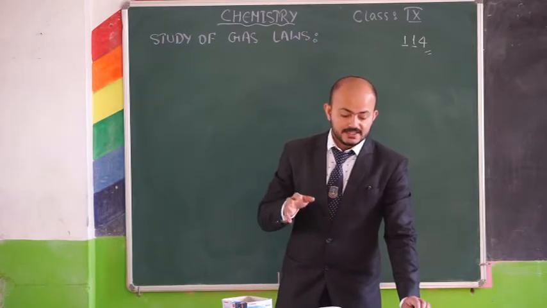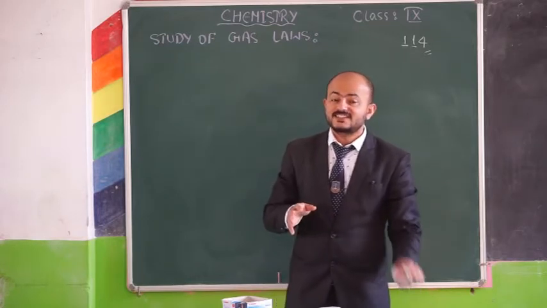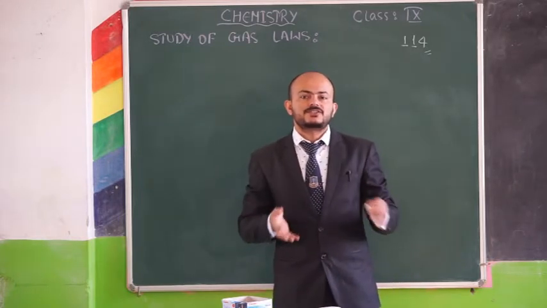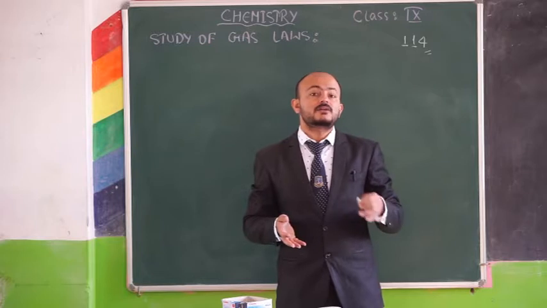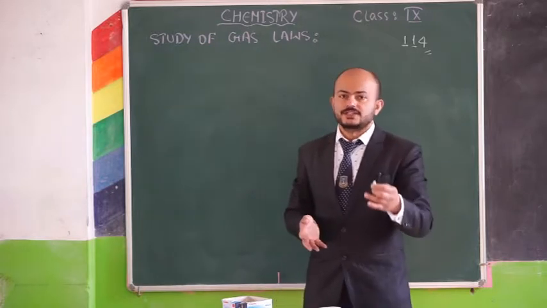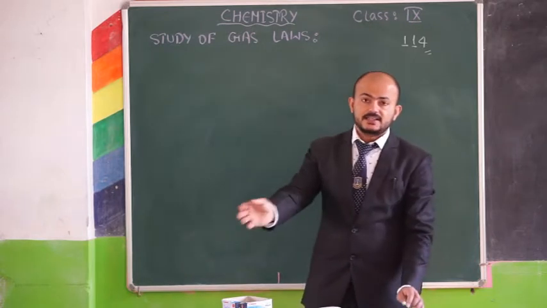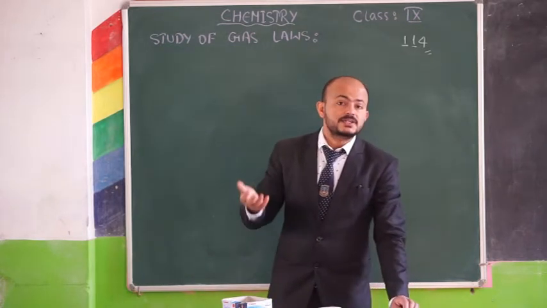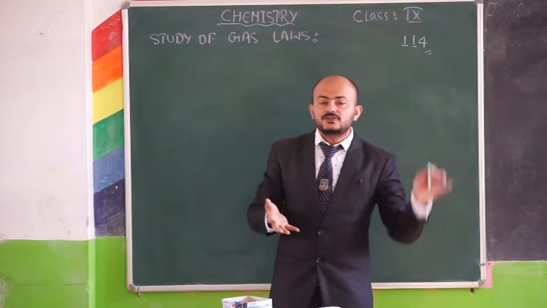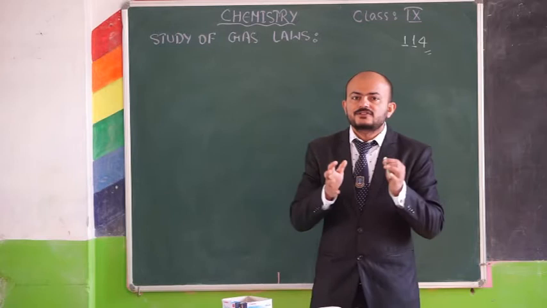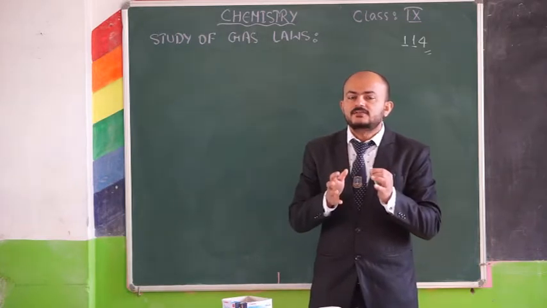The third, gases exert pressure in all directions. Since these gases are free to move in all the directions, the pressure exerted by the gas will not be just in one particular direction but in all the directions. And gases are highly compressible and they can also be liquefied. Now as you increase the pressure, what will happen to the volume of the gas? The volume of gas will keep on decreasing, and finally what will happen?